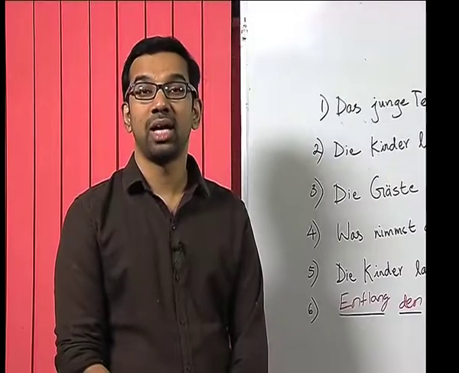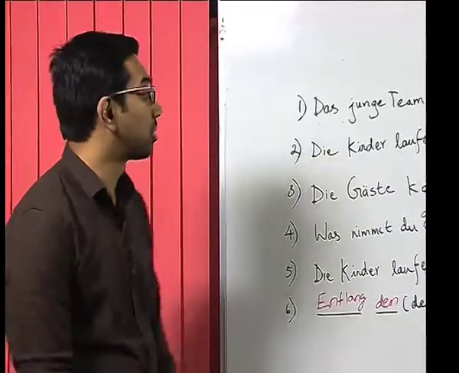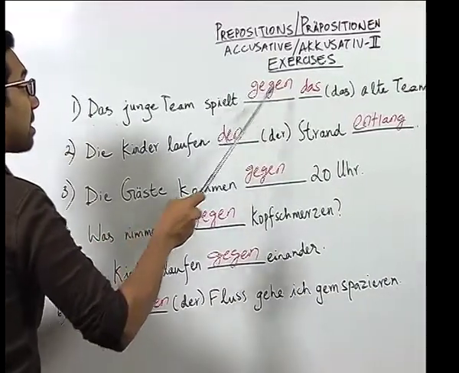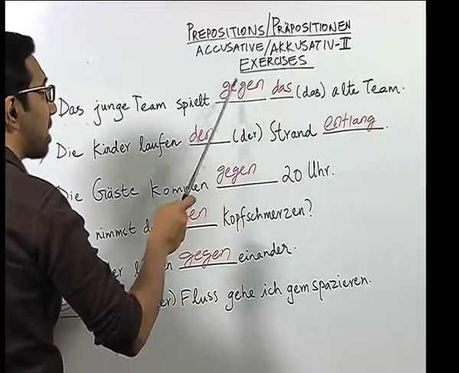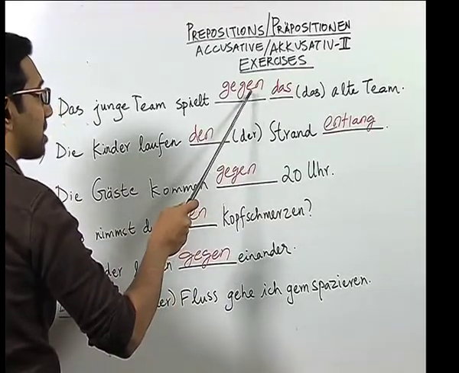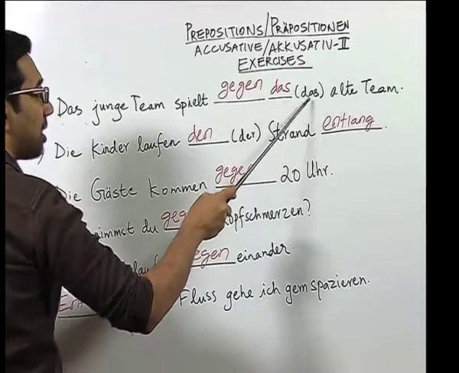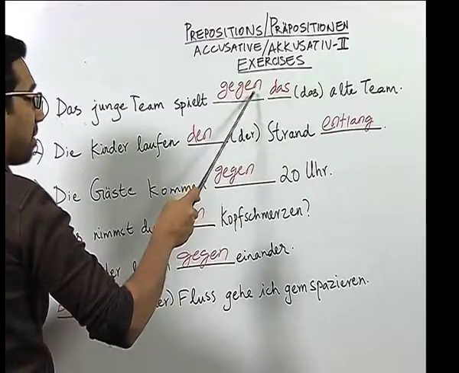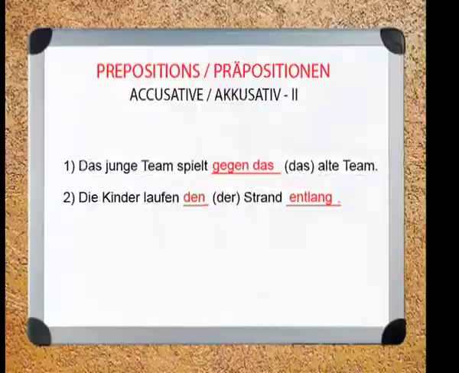Now, let us look at the answers given by the student and let's see if the answers are right or wrong. Das junge Team spielt gegen das alte Team. Here the student correctly identified the preposition as gegen and also wrote the correct article, knowing that das remains das in accusative and gegen, which has the meaning against. So, the young team plays against the old team.